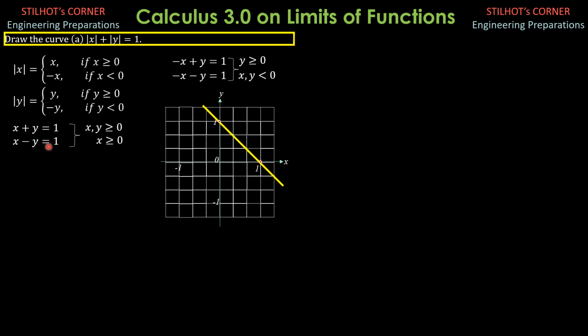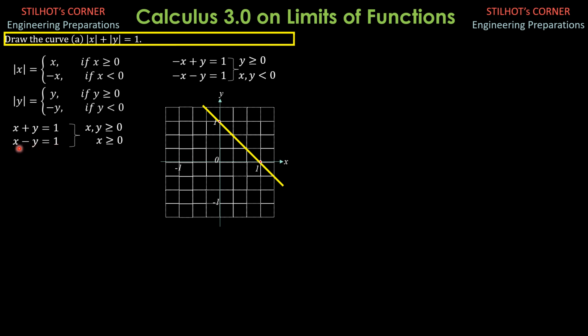Then in this case, because x is greater than or equal to 0, when x is 0, y is negative 1. And when x is 1, y is 0, because 1 minus y is 1, so y is 1 minus 1, so 0.